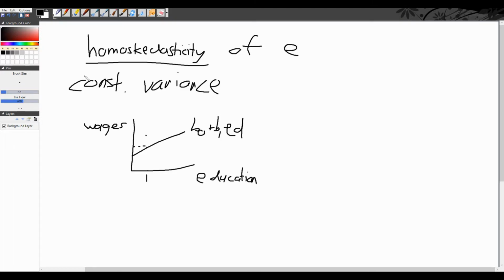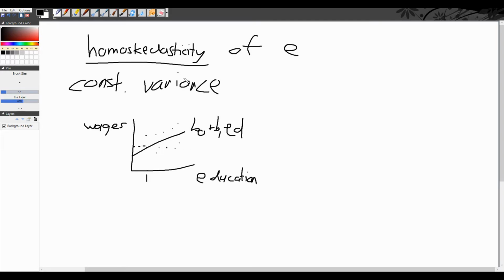Now, homoscedasticity states that the variance of these error terms must remain consistent across all levels of education, right? So my errors will look maybe like this. They remain roughly in line. They don't have to be precisely at every single point. The error is not going to be the same every time, otherwise we could perfectly predict it. But they stay in line roughly. So variance does not change across all levels of education.